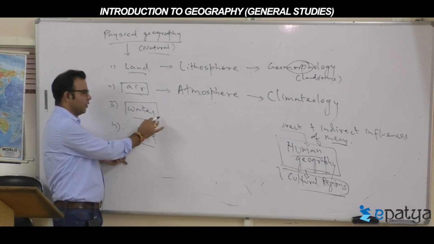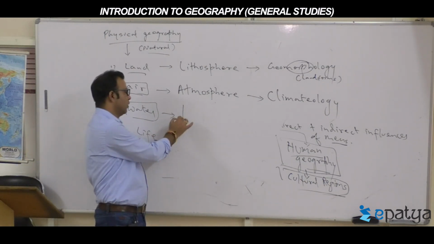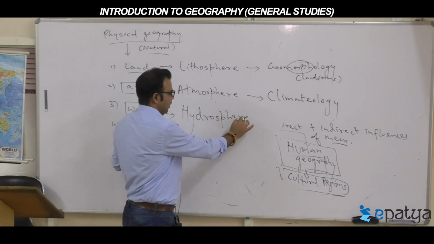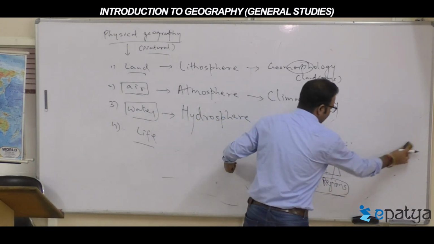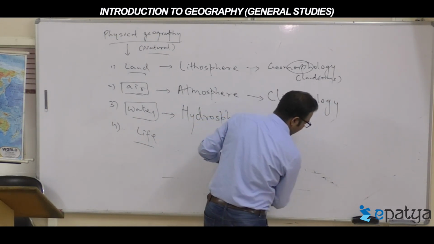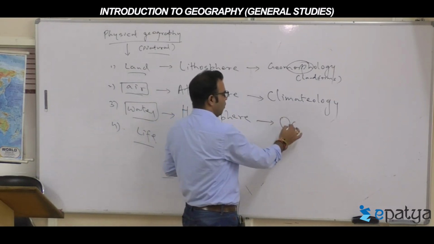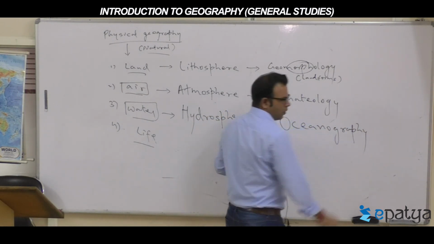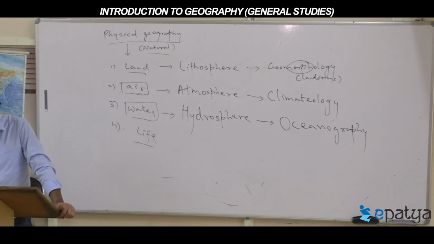The third aspect is water. The water sphere of the earth is called, louder, hydrosphere. Maximum water is present in the oceans, around 97% of the water is present in the ocean. That's why this branch became oceanography, guys.